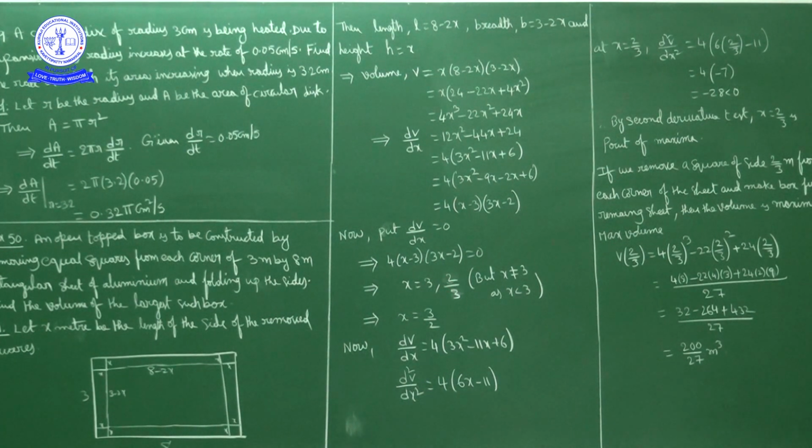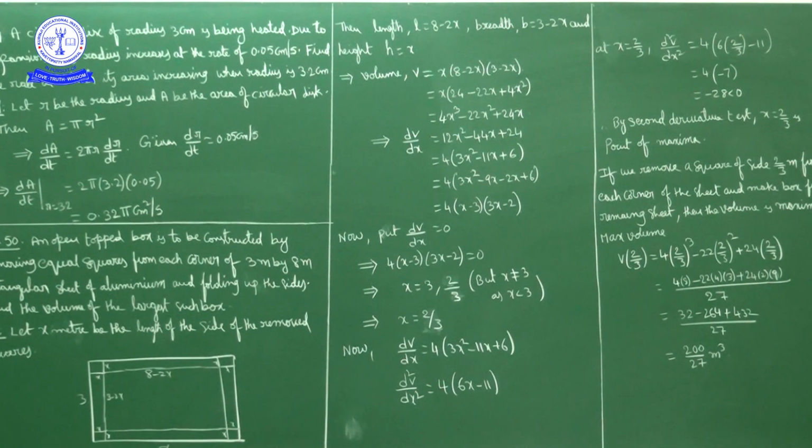Now here x is not equal to 3, because if x is equal to 3, then 3 minus 2x is what? 3 minus 2x is negative, not possible. So x cannot be 3, as the x value is less than 3. So only one possibility, that is x equal to 2 by 3. Okay, only one possibility, x equal to 2 by 3.